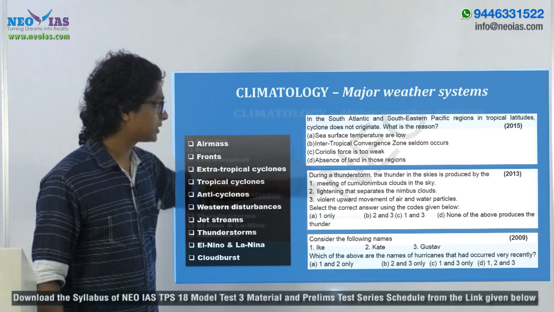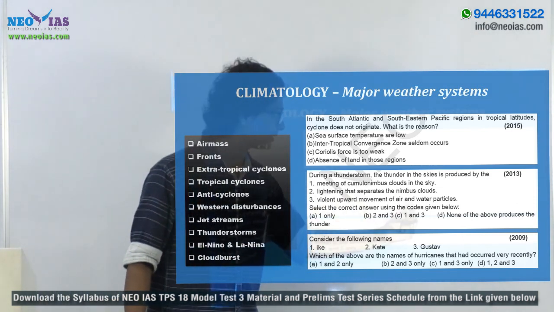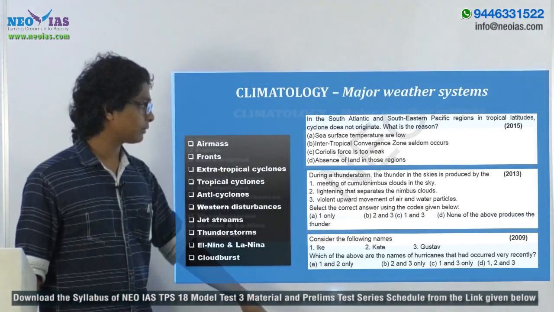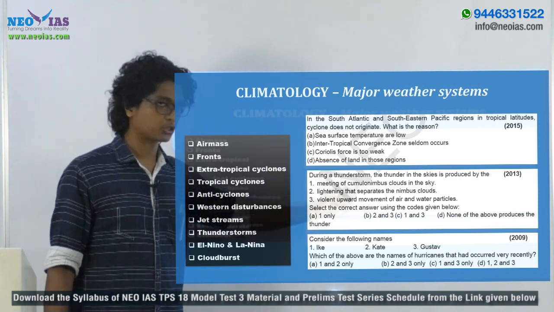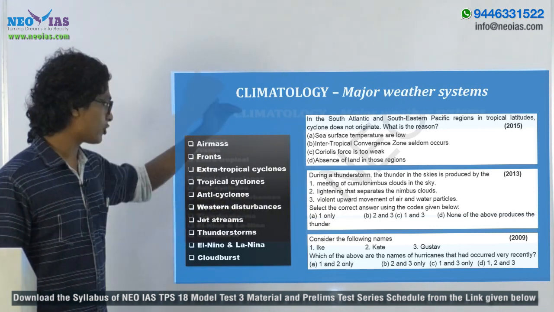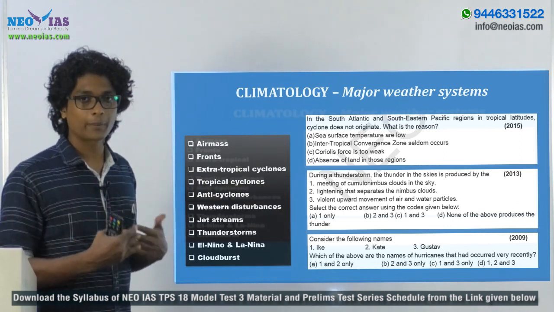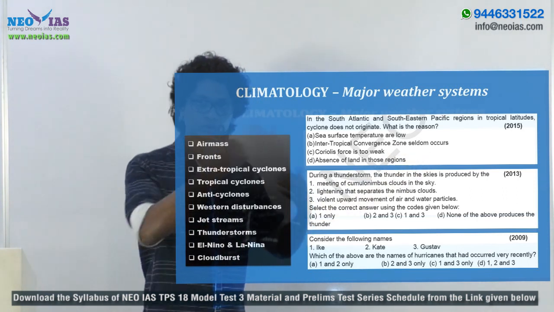Then another 2013 question: during a thunderstorm, the thunder in the skies is produced by the, right? Three statements are given, a 3-statement question. So thunderstorms, another weather event: you can expect questions based on thunderstorms and the factors influencing their formation, as well as why thunder and lightning take place, and such questions.